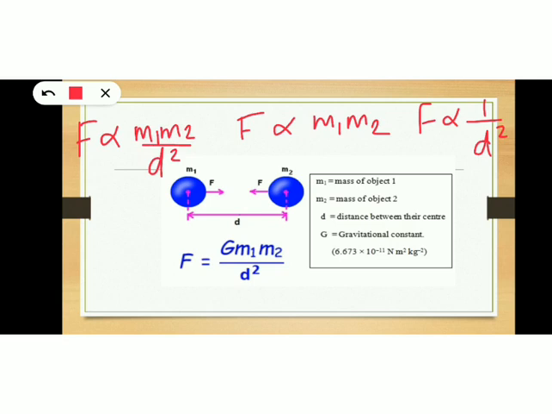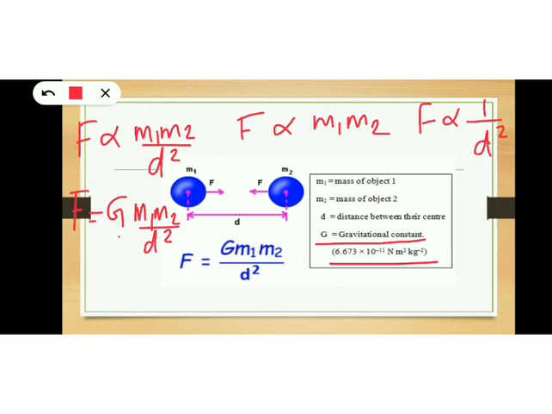And to remove the proportionality symbol, we will add a constant, and the constant here is capital G. Capital G into m1 m2 by d square. Capital G is known as the gravitational constant, and its value is a constant, and you must remember this value. The value of capital G is 6.673 into 10 raised to minus 11 Newton meter square per kilogram square.